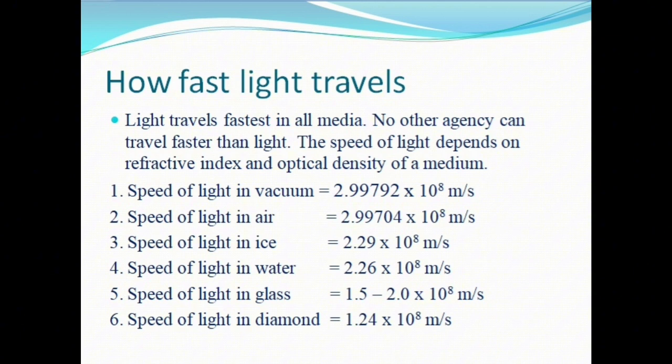You can have a look and you see the speed of light in vacuum is maximum and in diamond it is least. But these values are really huge. As an example, if light is made to revolve around Earth, it will complete 7.5 revolutions in just 1 second of time.